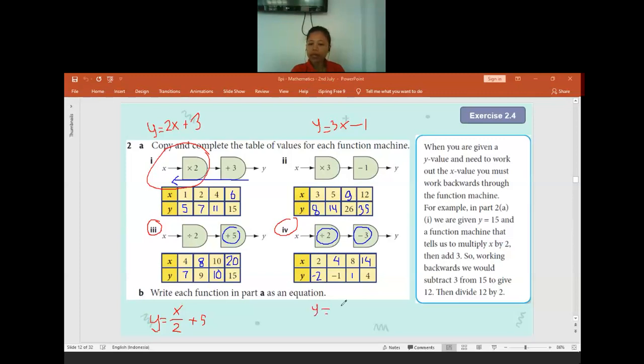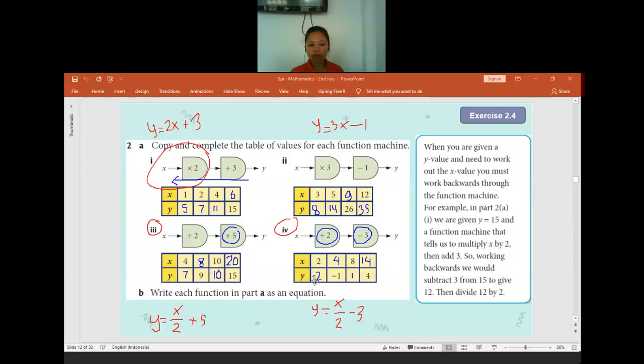Please write it as x by 2. Do not write it as x divided by 2. Because this is an equation, we have to make it like a good equation. If you make it as divide, it will be not really good. So better you write it as a fraction. In your textbook, you can write it as a fraction.